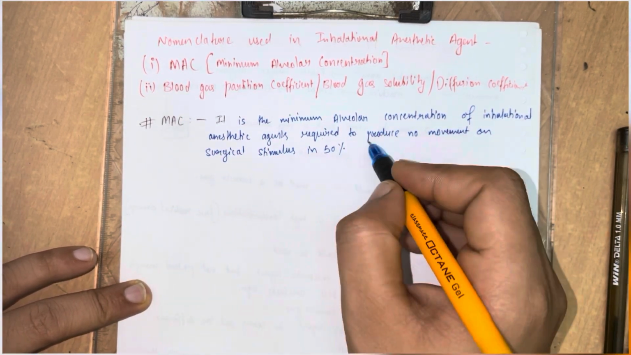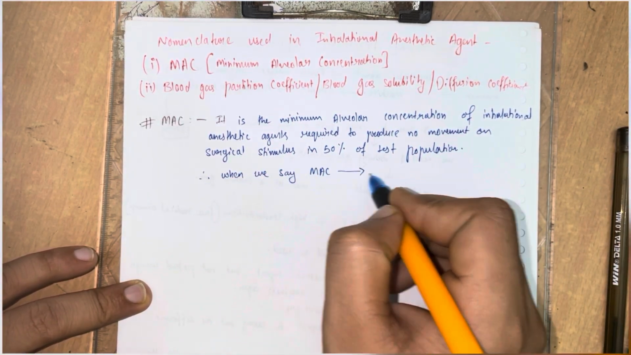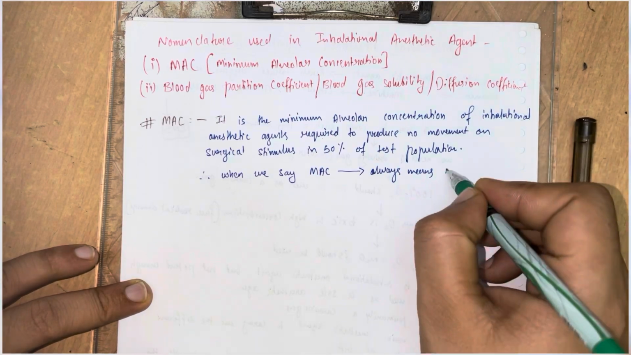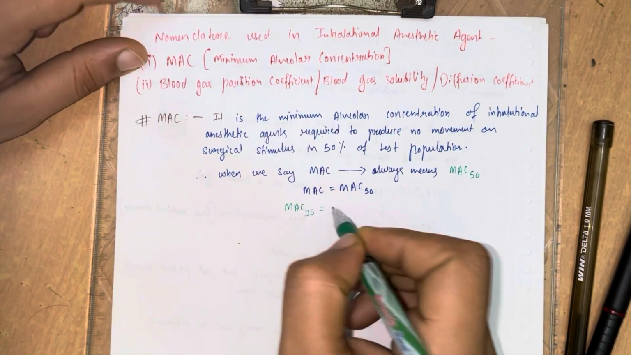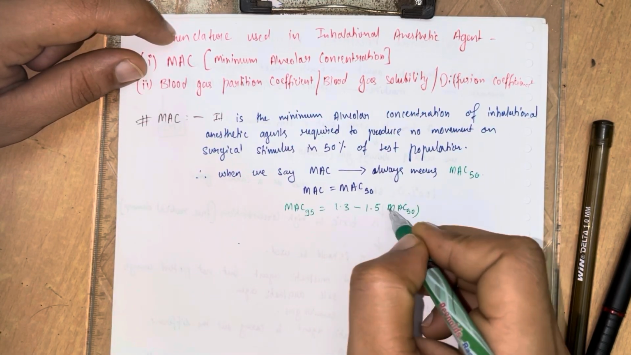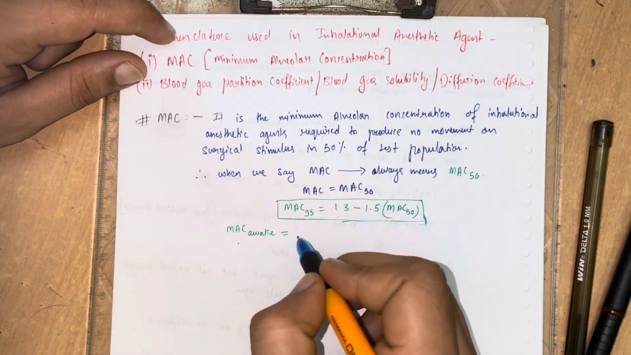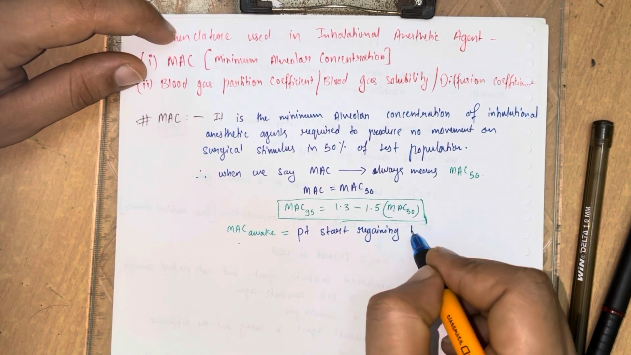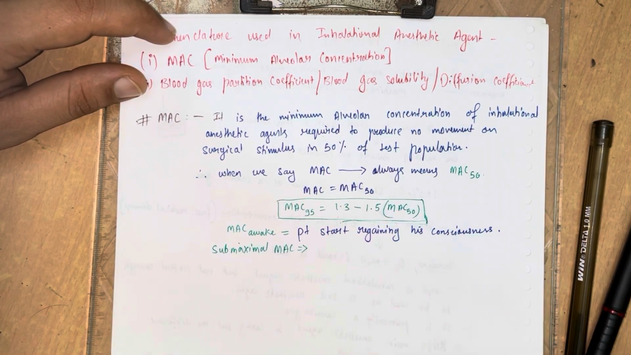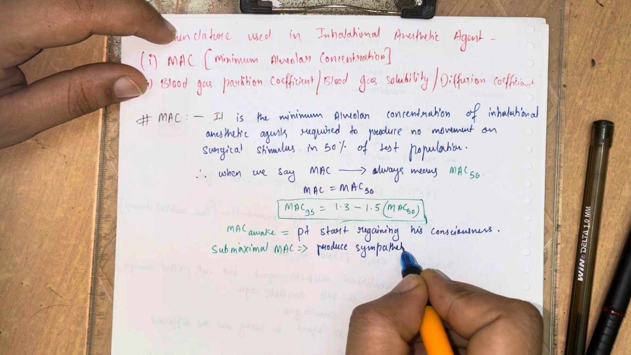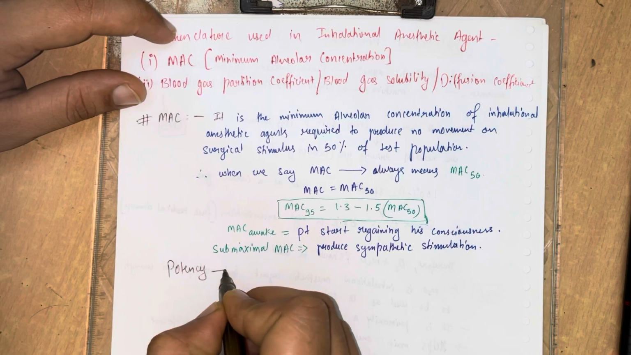So whenever we say MAC, it always means MAC 50%. So we have to remember this. Okay, now again the term MAC 95 is used sometimes. It is 1.3 to 1.5 times the MAC 50%. Now MAC awake, which stands for when the patient starts regaining consciousness, and again the sub-maximal MAC, which produces a sympathetic stimulation. So let's talk about the potency of such drugs.